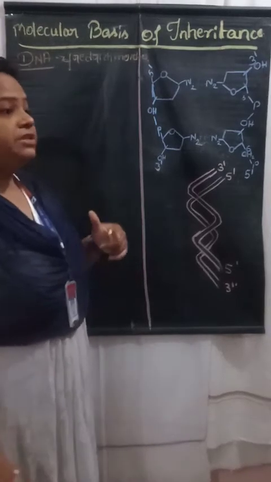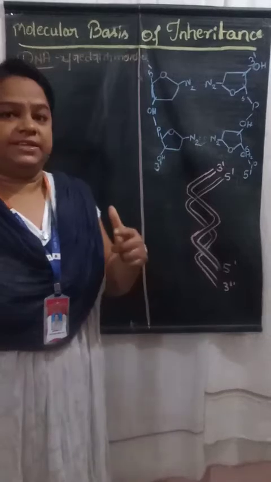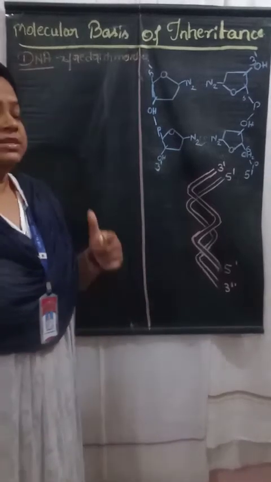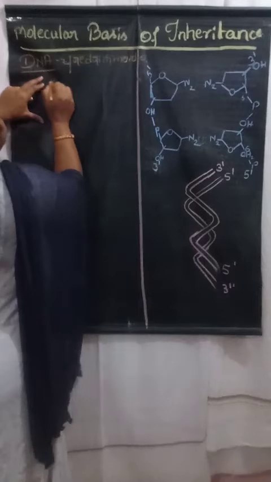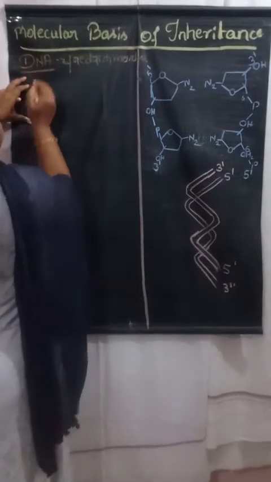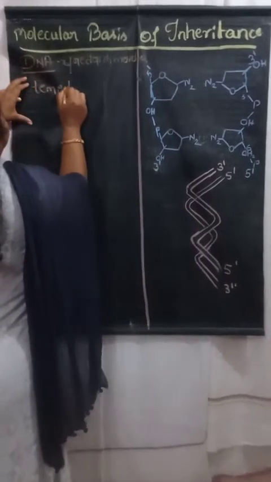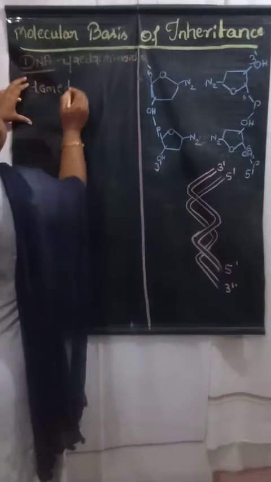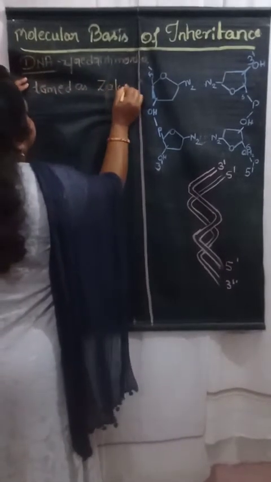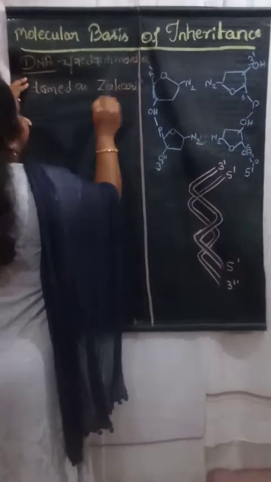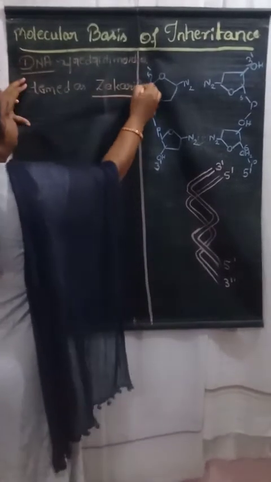Then after that, these nucleic acids were named and termed by one of the scientists. Who is that scientist? By name Zacharias. Zacharias is the person who gave the name DNA.